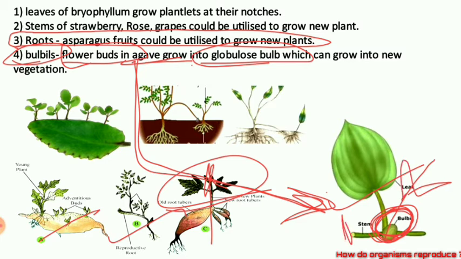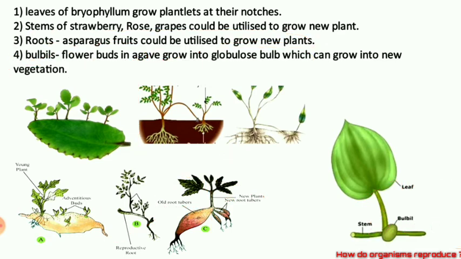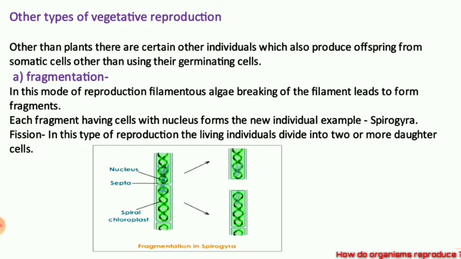You can see this portion can now be cut and put into the soil, so that a new plant will be growing from this. I hope you people are understanding, children. Next, let us talk about the other types of vegetative reproduction, meaning other types of asexual reproduction.